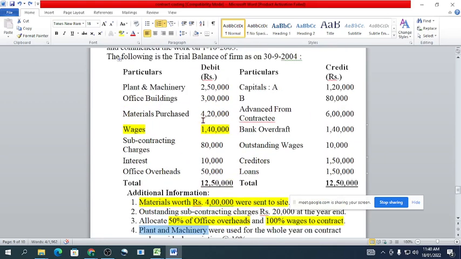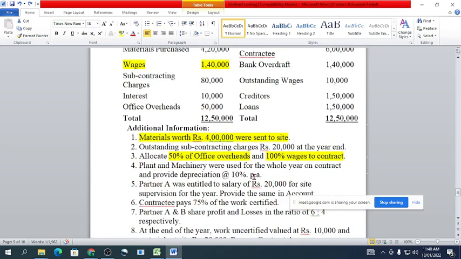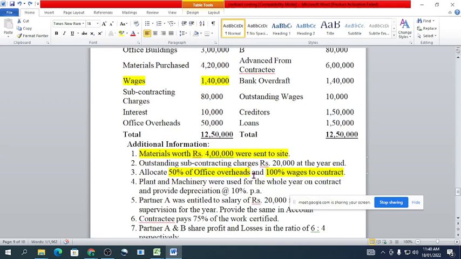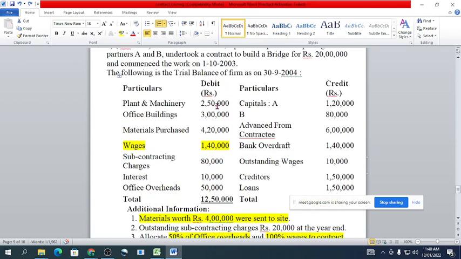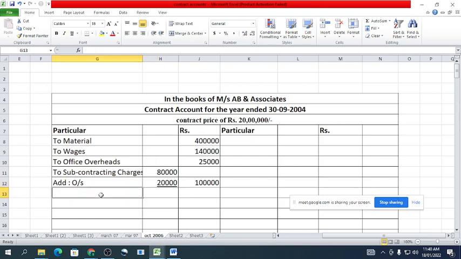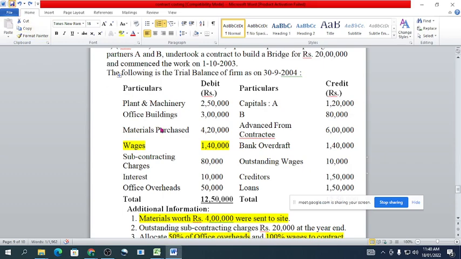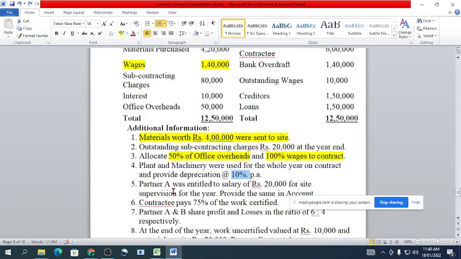Next, plant and machinery. The whole plant and machinery is used at the contract site, so we will charge depreciation at 10% per annum, and we have used the plant and machinery for the whole year, so we will charge depreciation of rupees 25,000. To depreciation on plant and machinery 25,000.